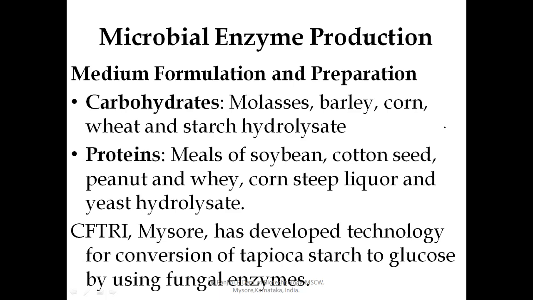And here, for the carbon source, that is the carbohydrate, for the production of more enzyme, usually they use molasses, barley, corn, wheat, and starch hydrolysate as the carbon source for maximum production of the microbial enzyme.